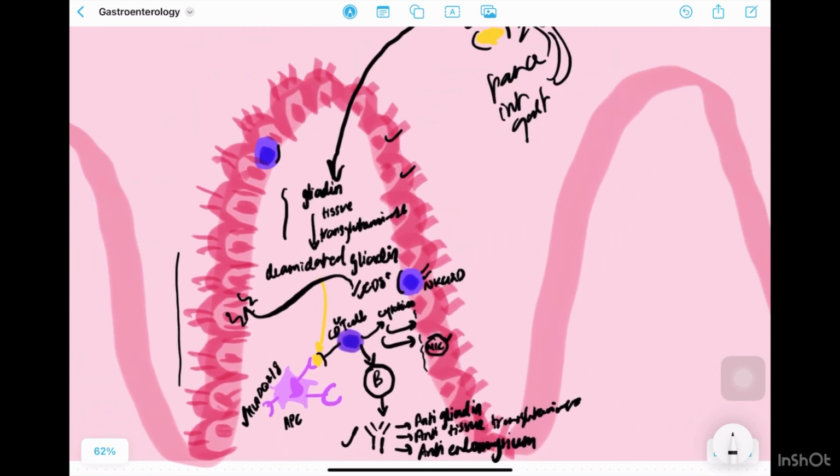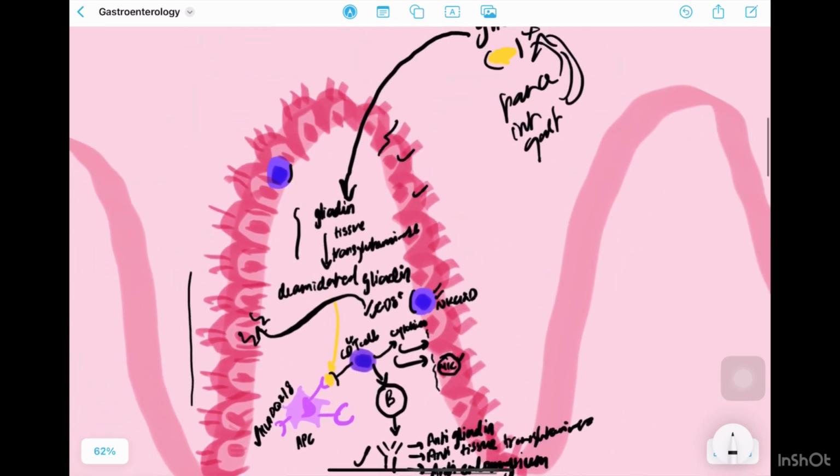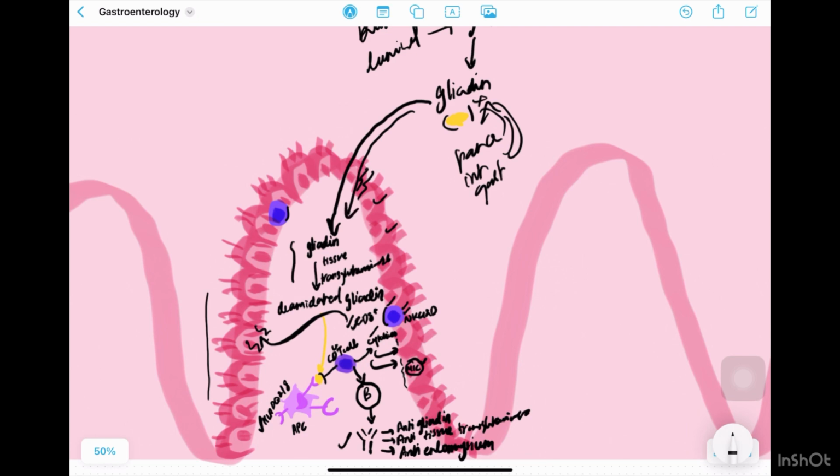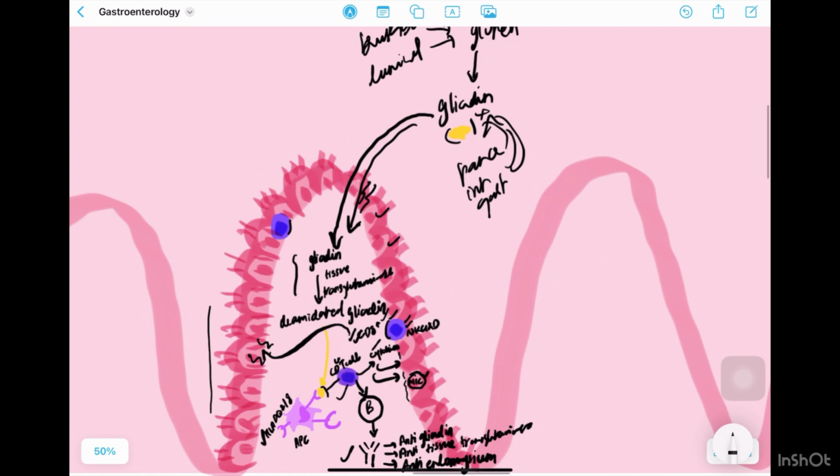Now, we have damage happening to the enterocytes, right? Because of cytokines and because of CD8 plus T cells. So the entry of gliadin is going to be even easier. Now, if entry of gliadin becomes easier, there's going to be more CD4 plus cells generated, more CD8 plus cells generated, and this is going to be a vicious cycle of destruction.